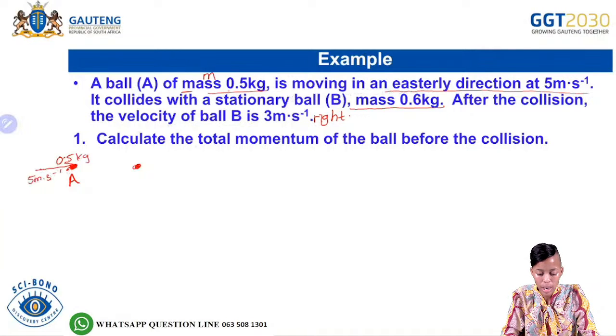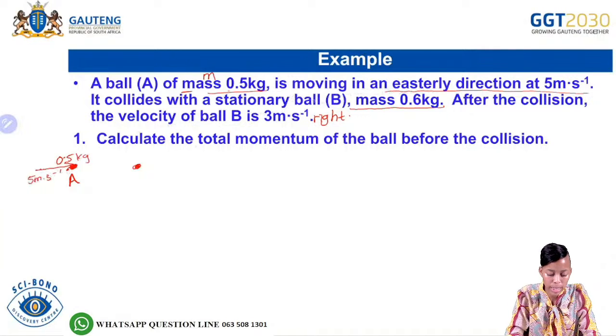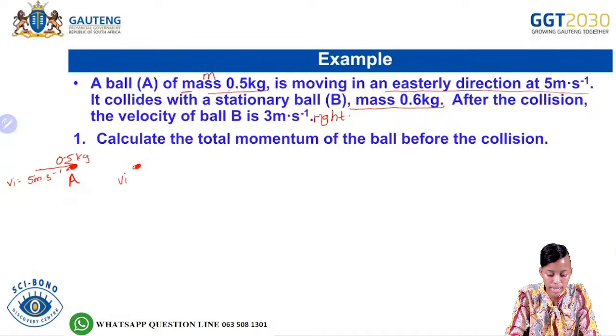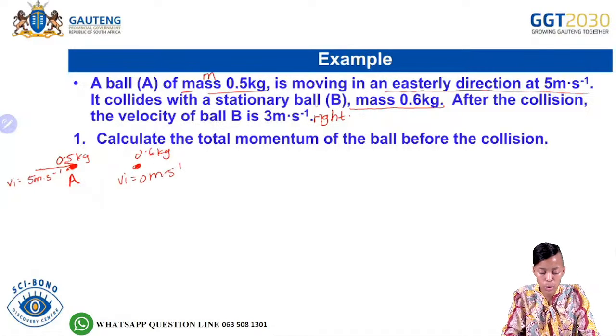It then collides with a stationary ball, so this is our initial velocity. The initial velocity of the 0.6 kilogram ball was 0 meters per second. Why is it 0? Because they said it collides with a stationary ball.